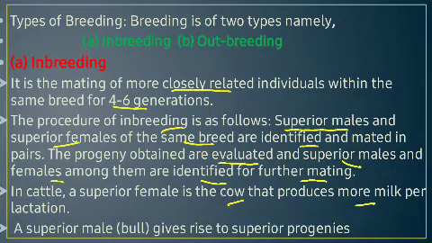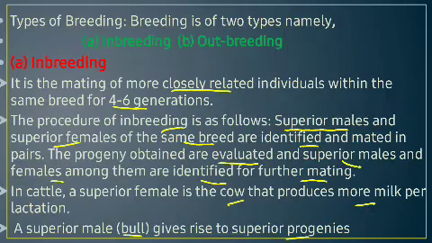A superior male, that is the bull, gives rise to superior progenies. So we were talking about what the superior male and superior female are: a superior female is, for example, a cow with the ability of producing more milk per lactation, and a superior male is, for example, a bull which will give rise to good quality superior progenies, that means his offspring will be good.